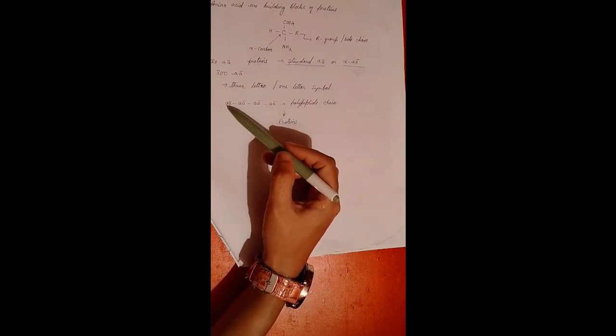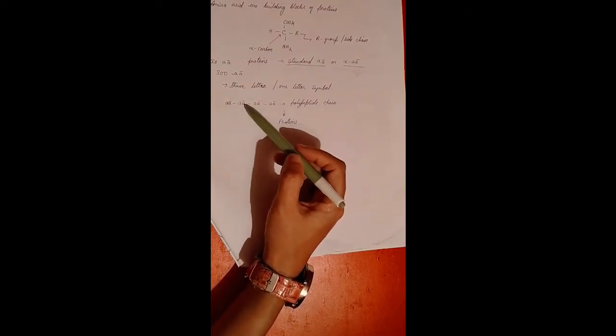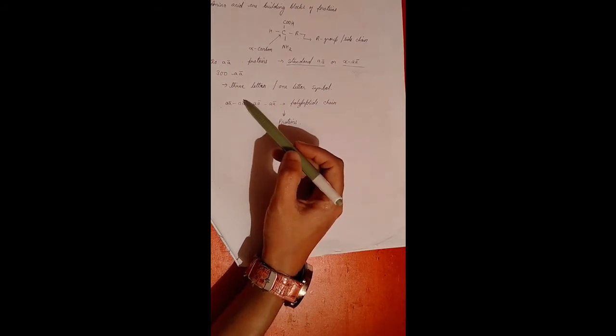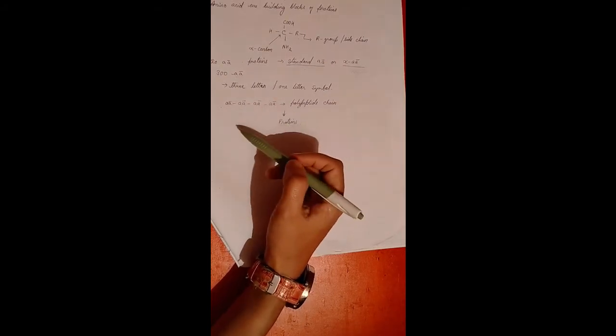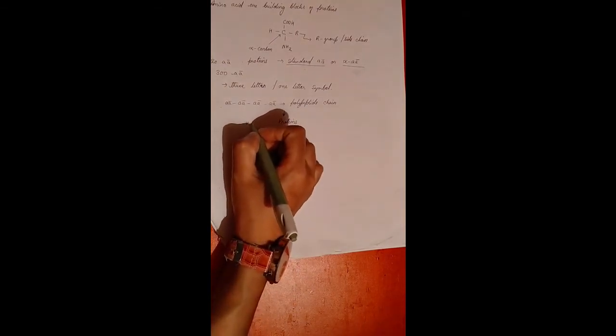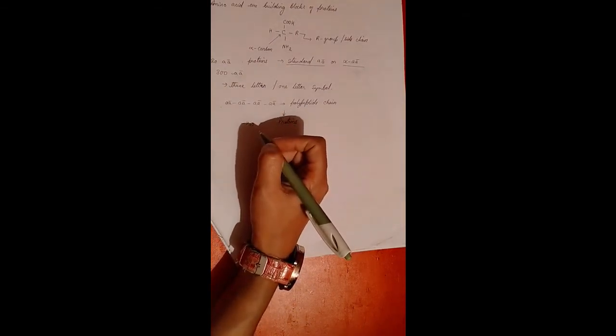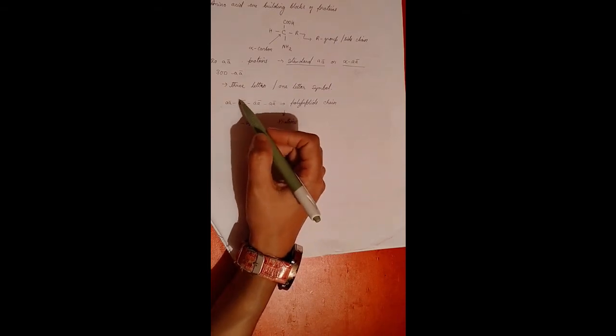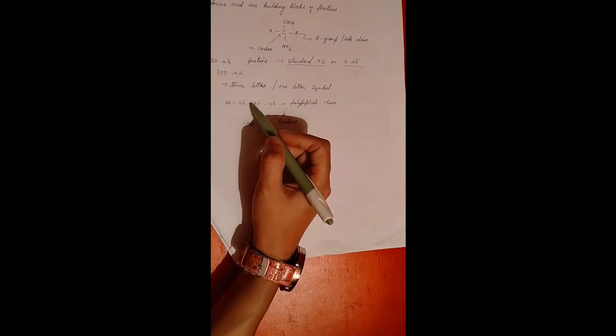So same thing here, when the amino acid is joined covalently with another amino acid molecule, there is a loss of water molecule, and therefore the amino acids are also referred to as the amino acid residues in a protein.